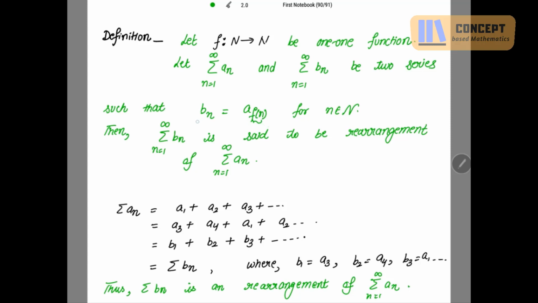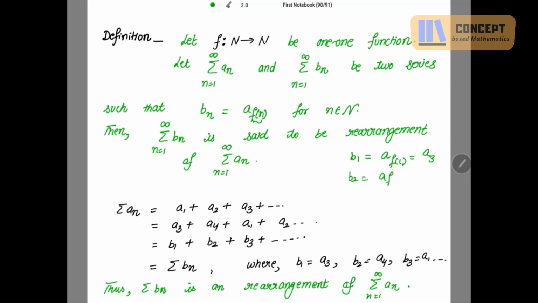So I just name b1. Suppose I take n as 1. This b1 is equal to a_f(1), where f(1) can be anything. So I named f(1) as 3, so b1 is a_f(1), which is a3. Then again, what is b2?